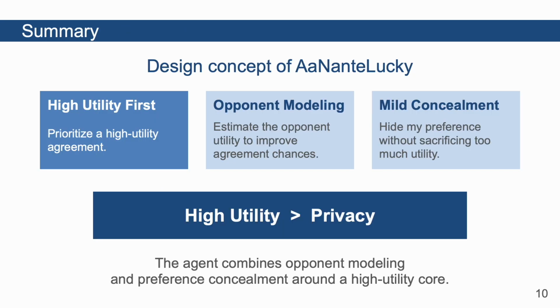To summarize, the most important design goal of this agent is high utility agreement. To achieve that, it estimates the opponent's utility and uses that estimate to choose more acceptable offers. At the same time, it includes mild preference concealment to reduce information leakage. So the key concept is high utility first, privacy second. This is the central idea behind AaNanteLucky.